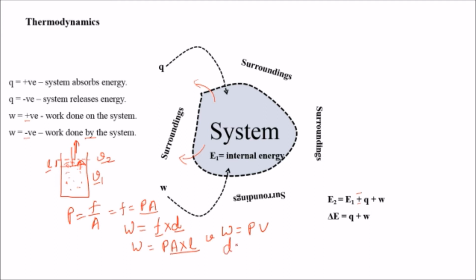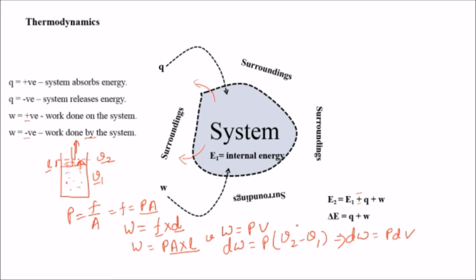We will get the change in work done equals to the pressure at that particular pressure. What happened? Volume has changed from V1 to V2. So when we subtract, V2 minus V1, then we get the change in work done is equal to P into del V, or change in volume.